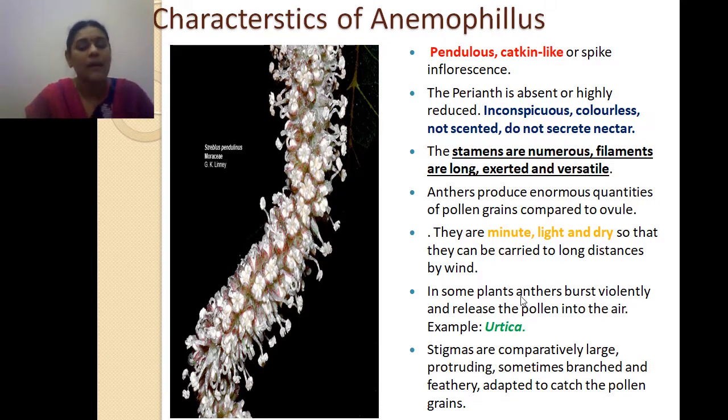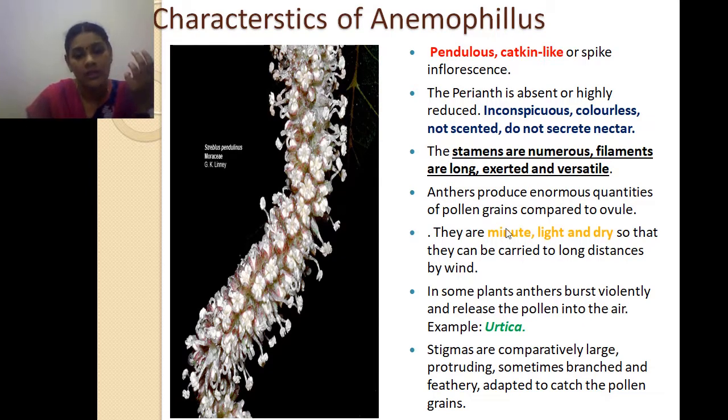In some plants the anther bursts violently and releases the pollen into the air. The meaning is that in some plants, like Urtica, the anther bursts violently and releases a lot of pollen. Next, the stigma is comparatively large and protruding.